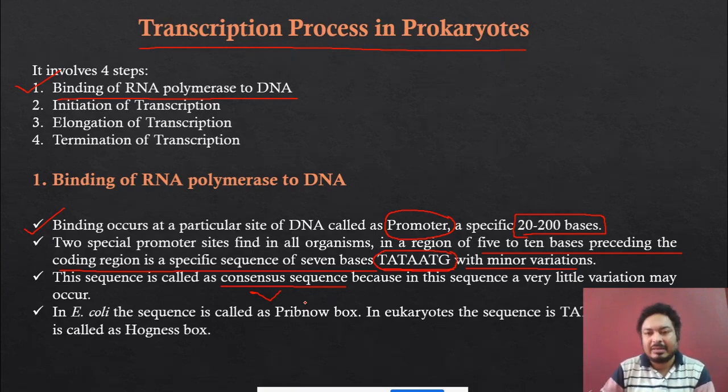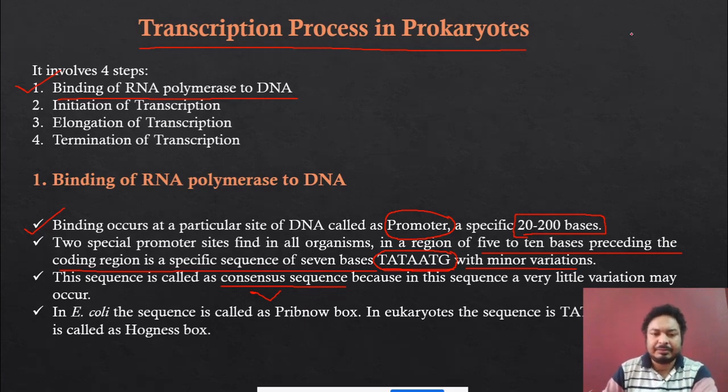It may be bacteria, virus, mammals, amphibia, reptiles, all having a similar sequence, TATAATG. If variation is there, the variation is very minute. That's why this sequence is called a consensus sequence.